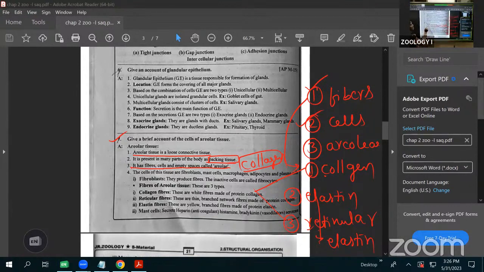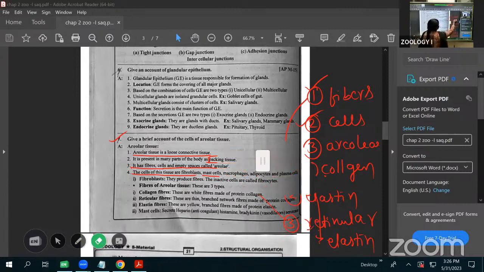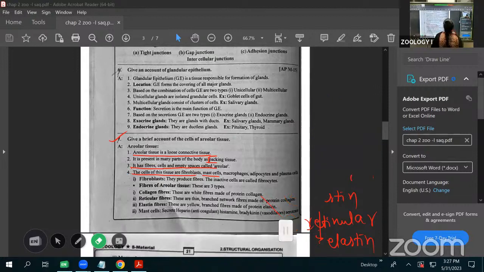Next, what about the cells? The second one is the cells. See, the cells of this tissue: fibroblasts are there, mast cells are there, macrophages, adipocytes, and the plasma cell. Here, I'll write it clearly. See, here the fibers are completed. Next, the cells. Fibers, cells, and the empty areoli are present inside of the areolar connective tissue.